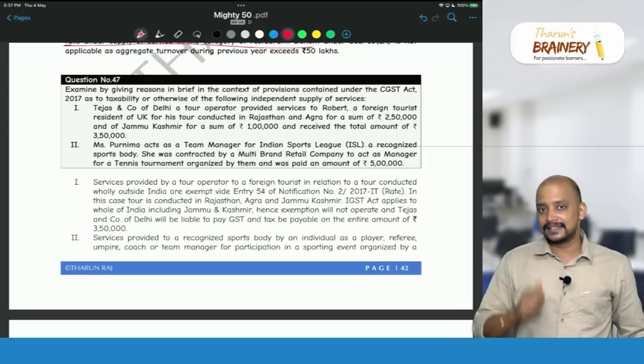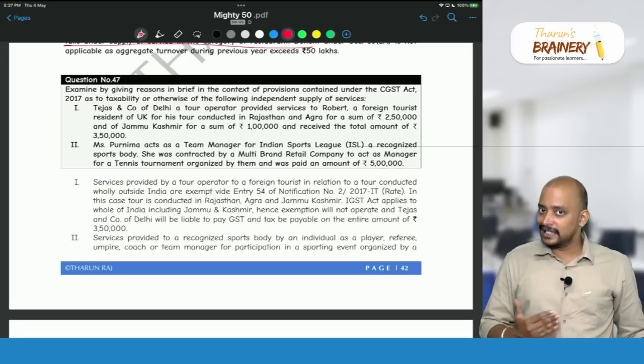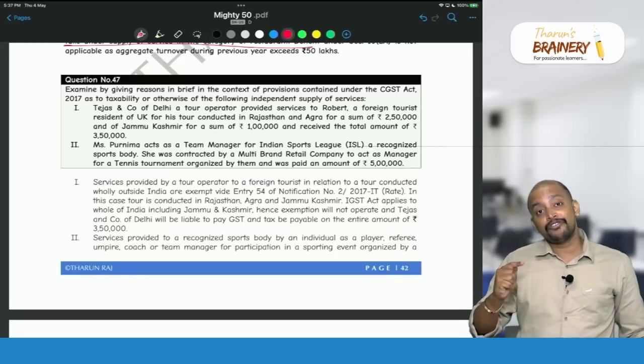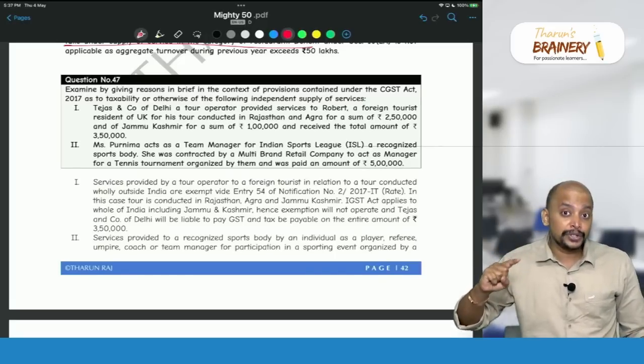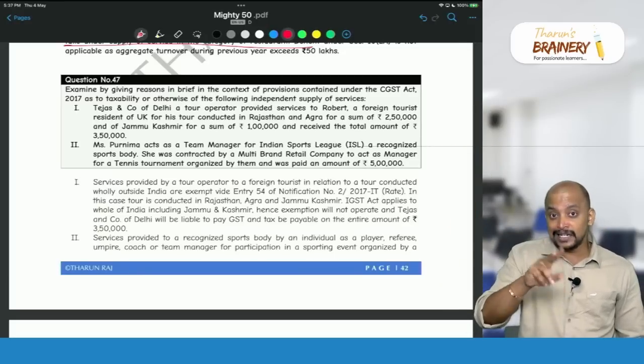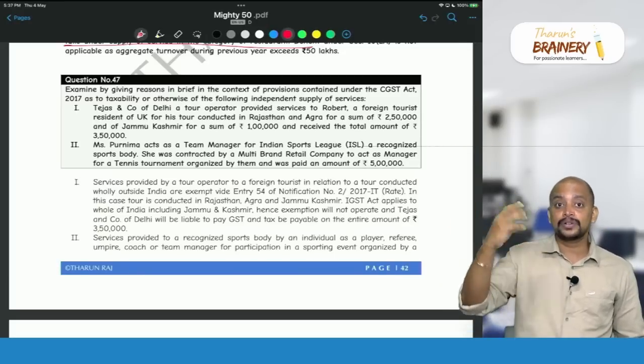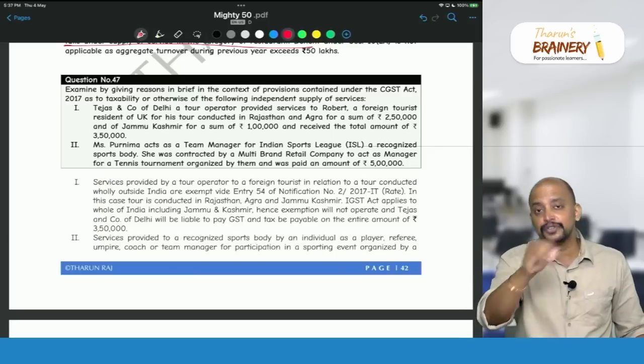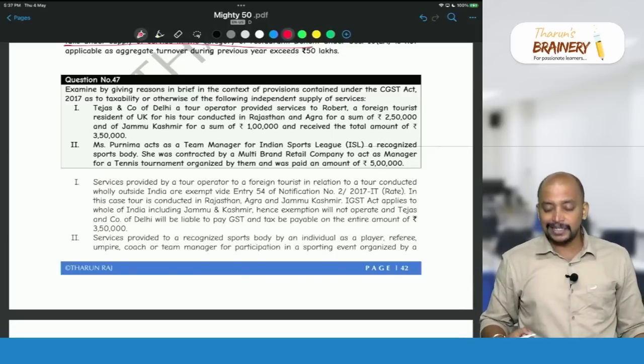So we have one exemption. A tour operator in India providing a tour to a foreign national in relation to a tour wholly conducted outside India is exempted. If it is partly in India and partly outside India, to the extent outside India, it is exempted. But in this case, where is the tour operator? In Delhi.